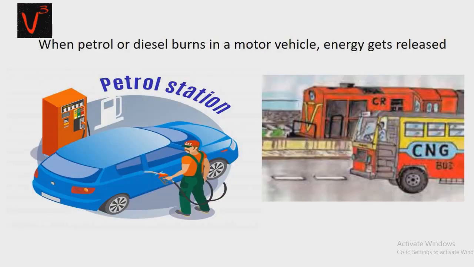This happens with vehicles also. You have seen when petrol or diesel burns in a motor vehicle, energy gets released. When the petrol is finished or if it stops burning, the vehicle too stops running. When something burns, energy gets released in the form of heat. You have learned that in our body too, energy is obtained by burning of certain substances.